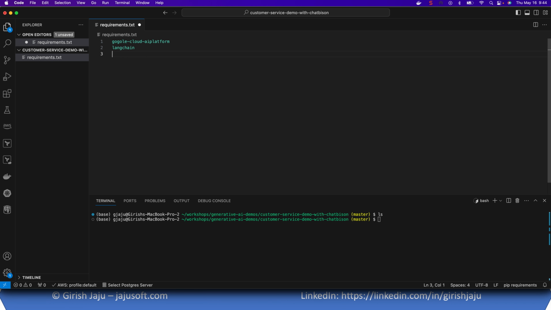You can run this without Docker also, but I always like to build a Docker image so that you can just put it anywhere, whether it's Cloud Run, some other Kubernetes maybe, or any other place where you want to run your workload.